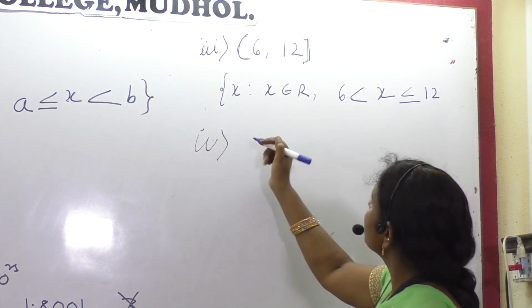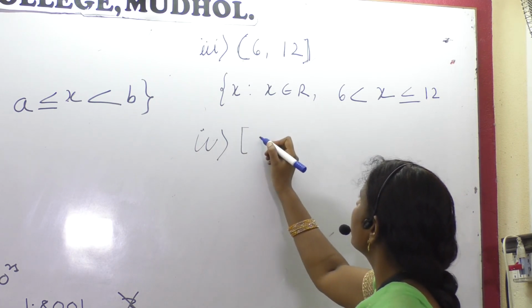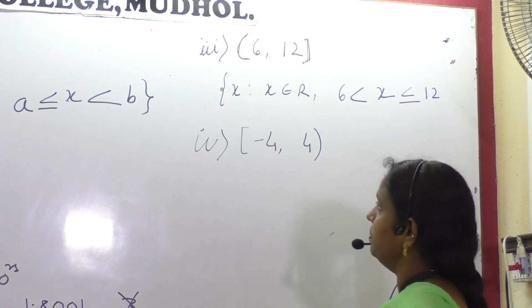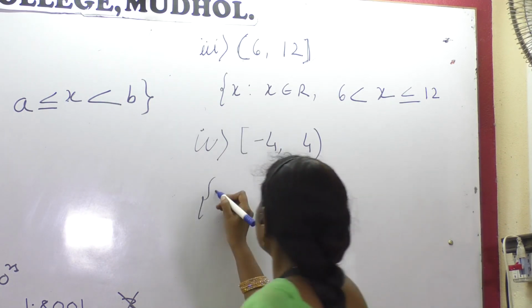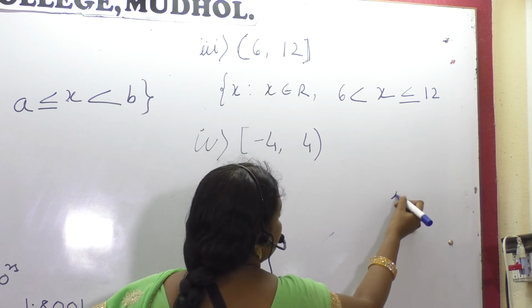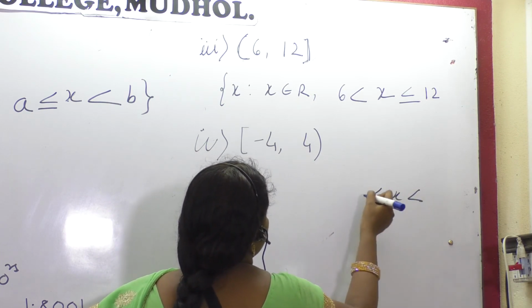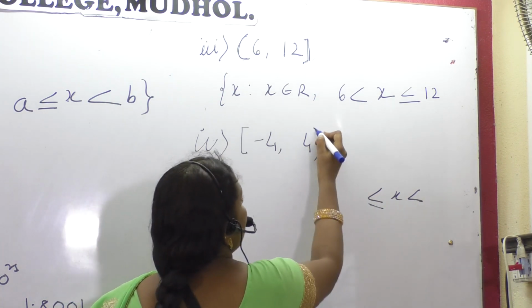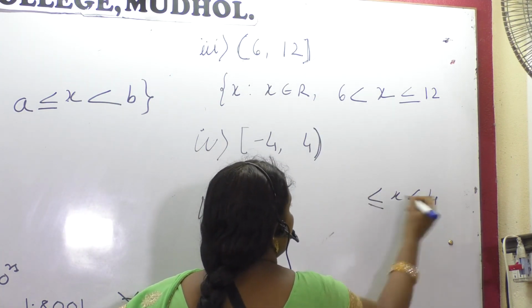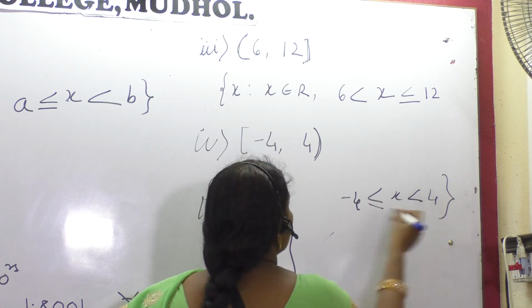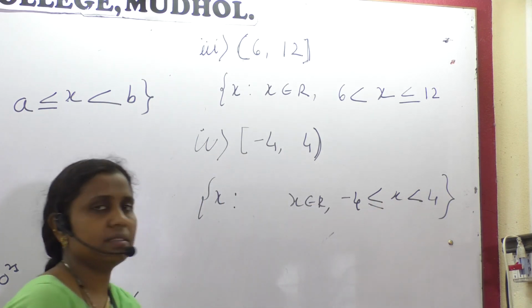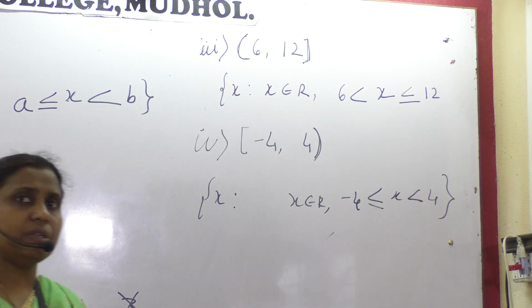For this case it should be a closed interval. Here I put -4 and +4 open. So check for this. Closed, no, open, no, -4 to 4. Make it complete by writing. Is this clear, everybody?